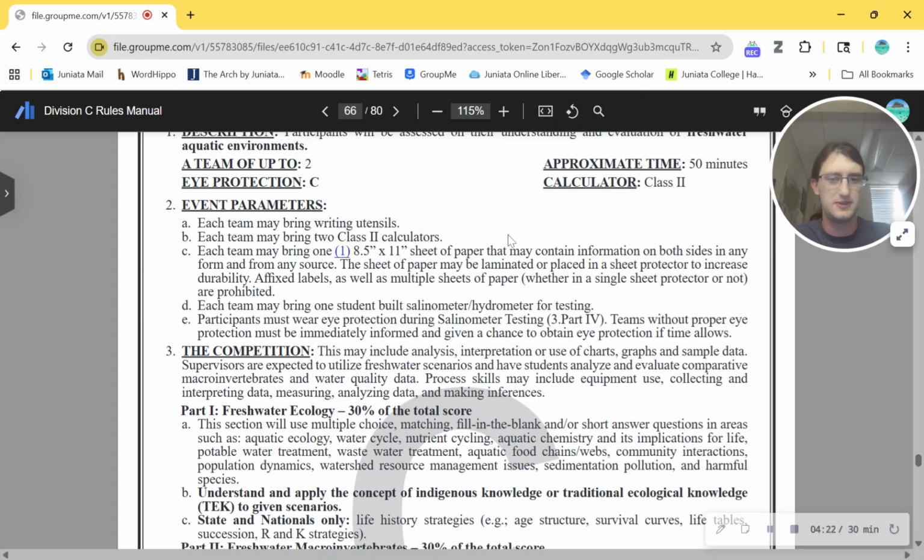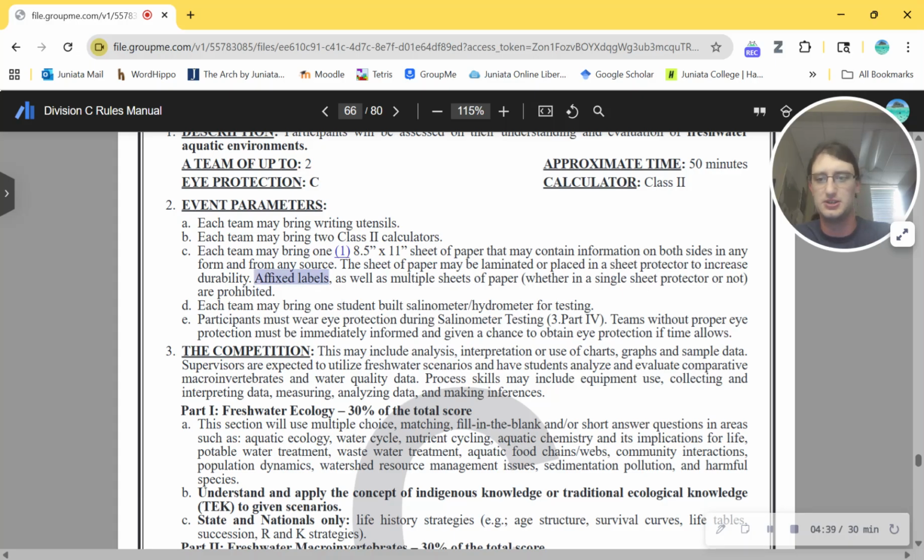No, it just says maybe. You don't have to laminate it, or place it inside a sheet protector to increase durability. Affixed labels as well as multiple sheets of paper are prohibited. So I interpret this affixed labels to mean you cannot write on the note sheet.